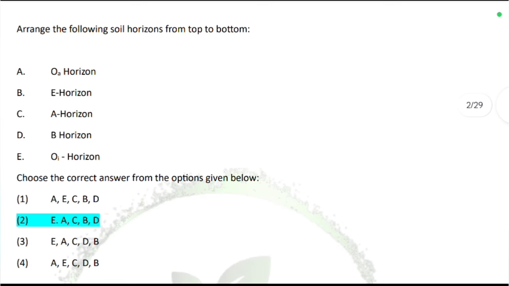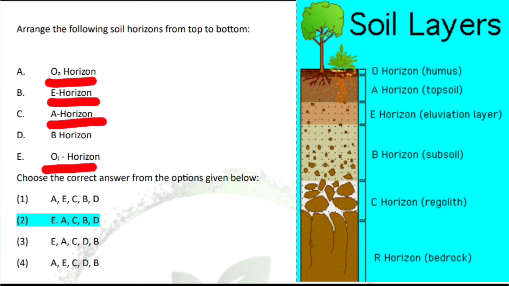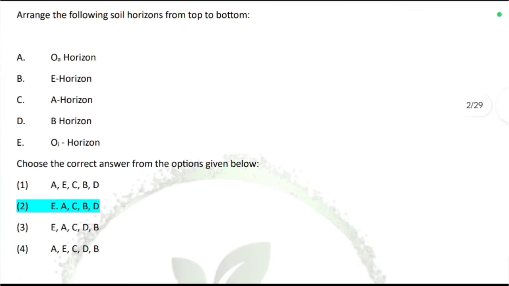Arrange the following soil horizons from top to bottom. This question was a little bit tricky for most of the students because there it was given OA, OI, the subdivision of O horizon. So many of you were confused. Here it will be arranging the soil horizon from top to bottom. The topmost horizon in the soil will be OI horizon. Among the O horizon, OI is the top, above the OA horizon, so OA will be coming in the second. Next is A horizon. Then it will be E horizon. Then it will be B horizon, and after that you can go for R horizon also if it is given in the option. So option number 2 will be the correct option. Let's move to the next question.